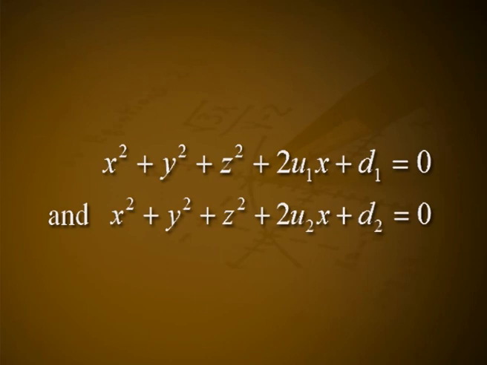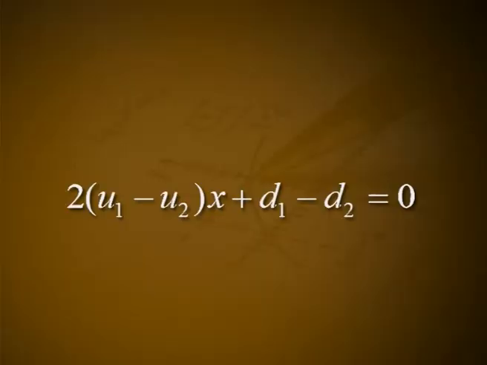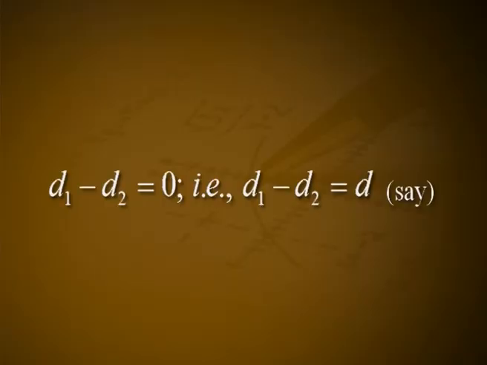Thus, the equations of the spheres become x square plus y square plus z square plus 2u1x plus d1 is equal to 0 and x square plus y square plus z square plus 2u2x plus d2 is equal to 0. The equation of their radical plane is 2 into (u1 minus u2)x plus d1 minus d2 is equal to 0. Let this be taken as the plane x is equal to 0. Then we have d1 minus d2 is equal to 0. That is, d1 is equal to d2 is equal to d, say.